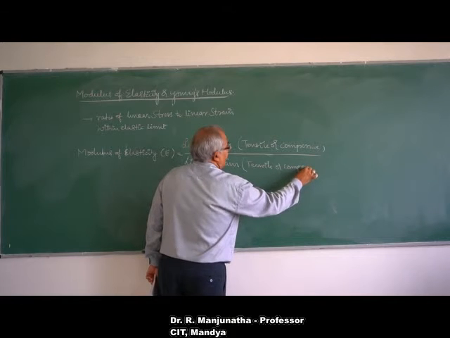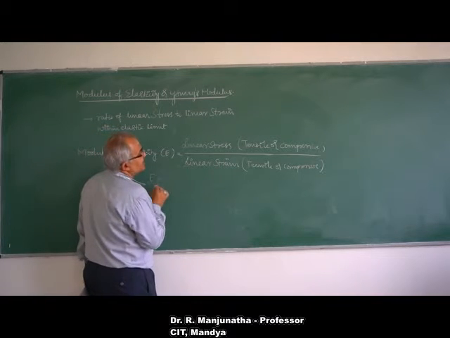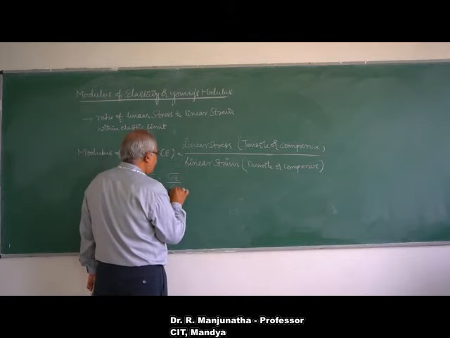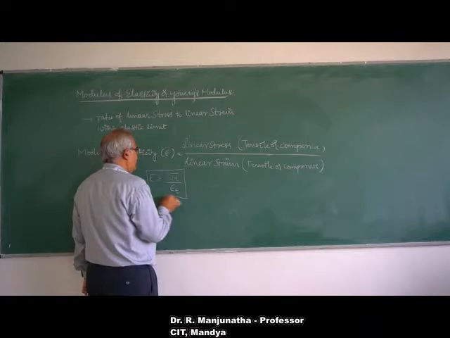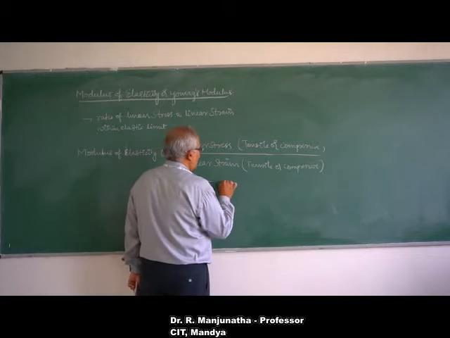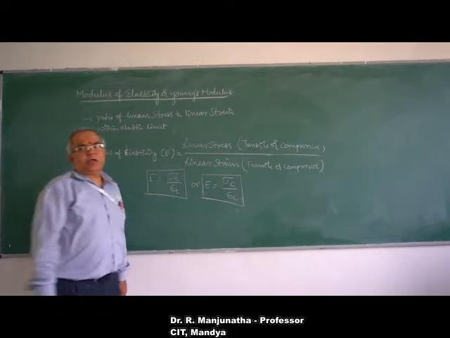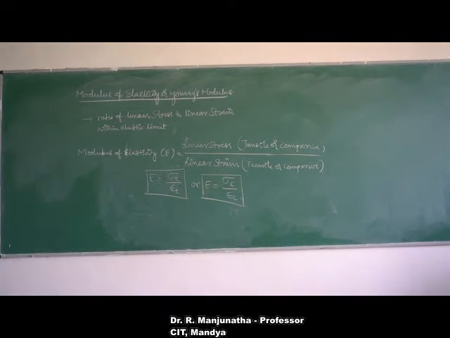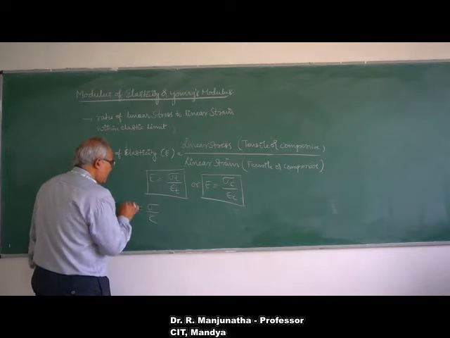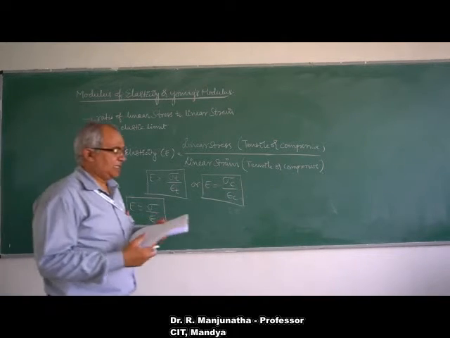So E will be equal to linear stress, that is sigma T for tensile, by epsilon T, which is tensile strain, or similarly Young's modulus E will be equal to sigma C by epsilon C, the compressive stress and the compressive strain. So in general, E is equal to sigma by epsilon, within the elastic range or elastic limit.